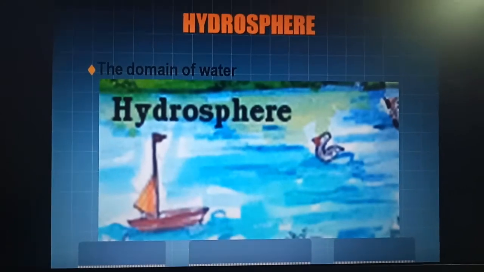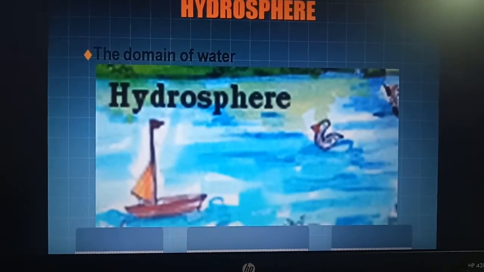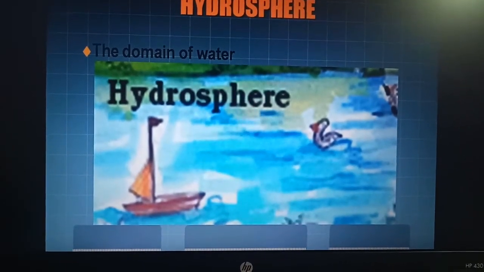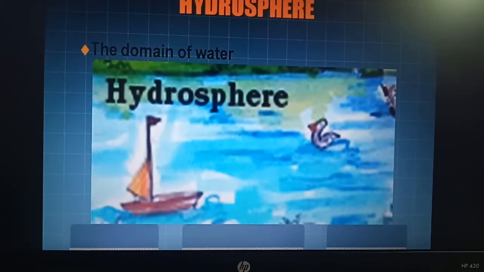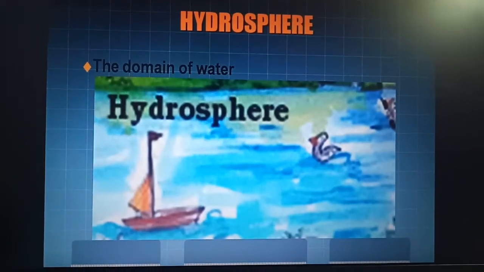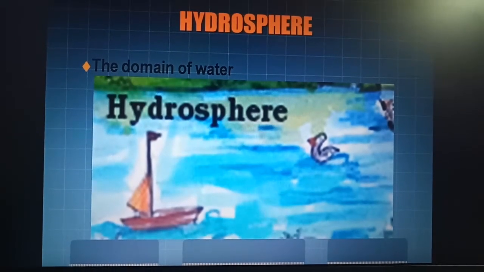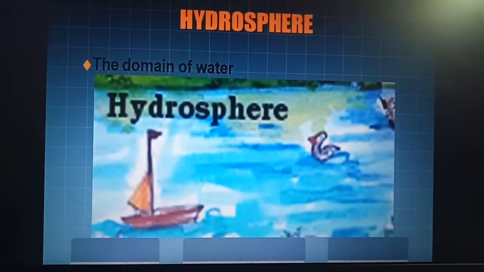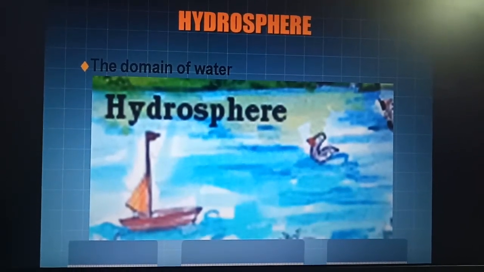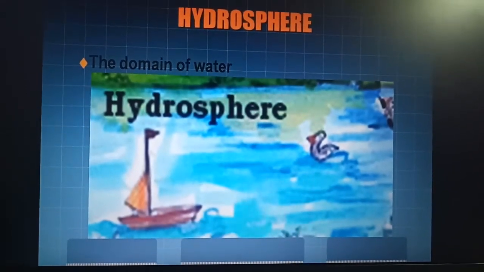Next is the hydrosphere. What is hydrosphere? The domain of water is hydrosphere. It comprises various sources of water and different types of water bodies like rivers, lakes, seas, oceans, etc. It is essential for all living organisms. As we all know, without water we cannot survive.